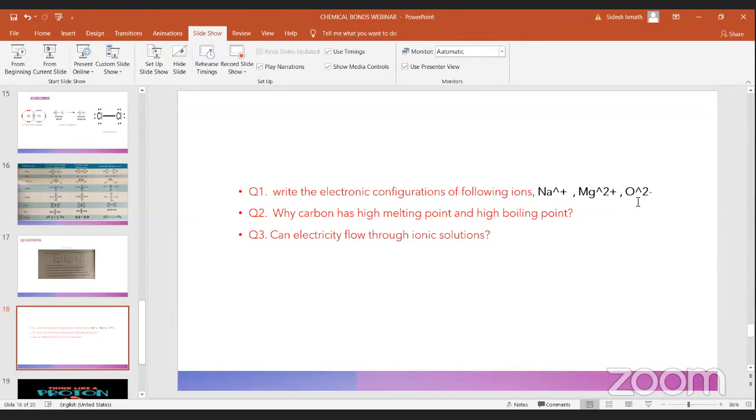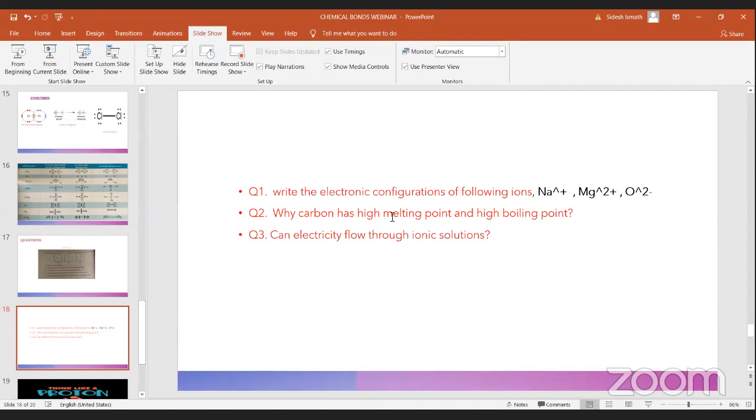Now you all understood how to write an electronic configuration if they have given a cation or anion. These kinds of MCQs can come for the paper. Now we'll see the second question. Why does carbon have a high melting point and high boiling point? What is the reason for that?